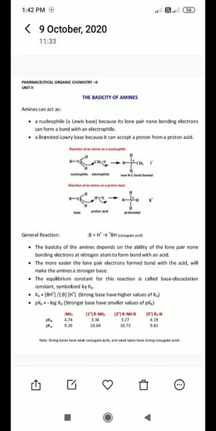Now, the equilibrium constant for this reaction is called the base dissociation constant, symbolized by Kb.